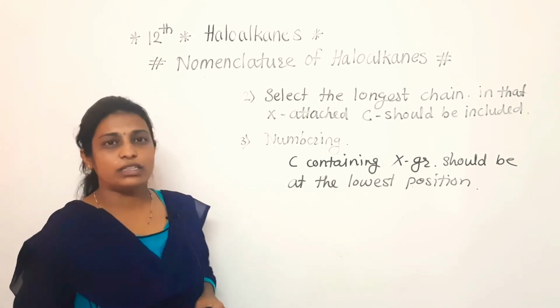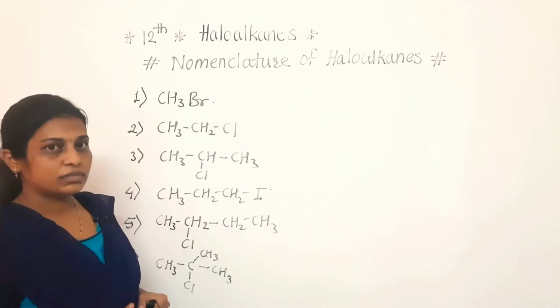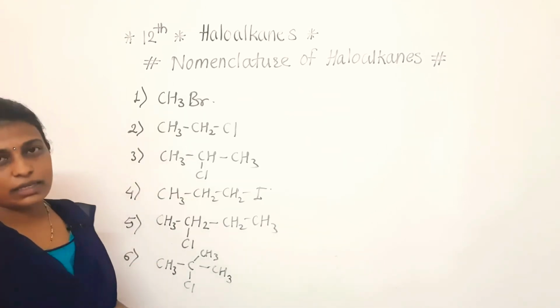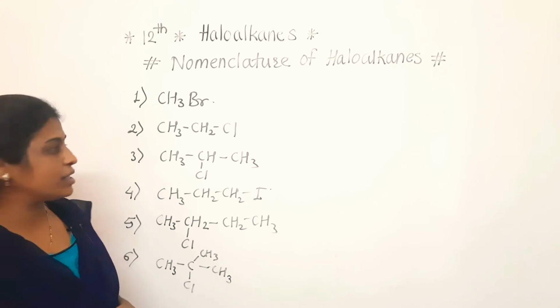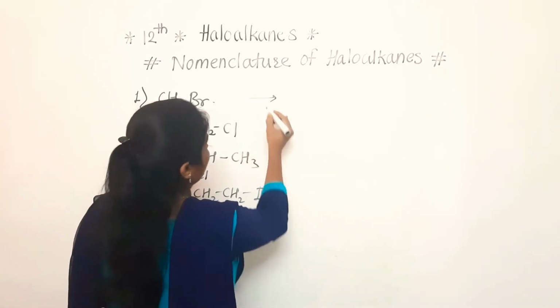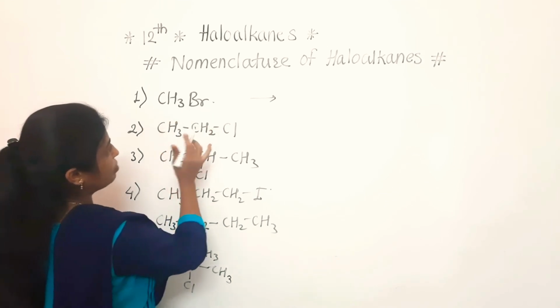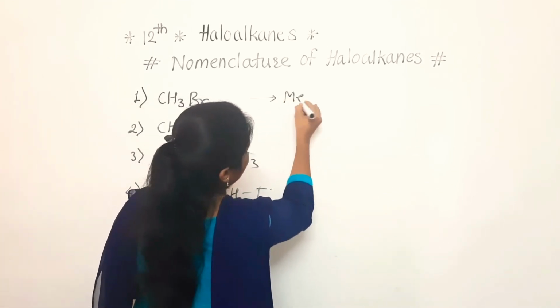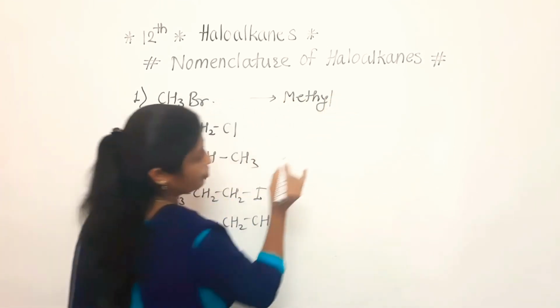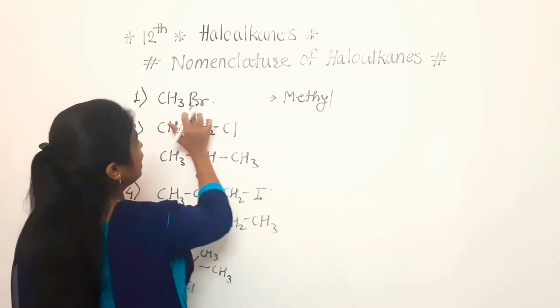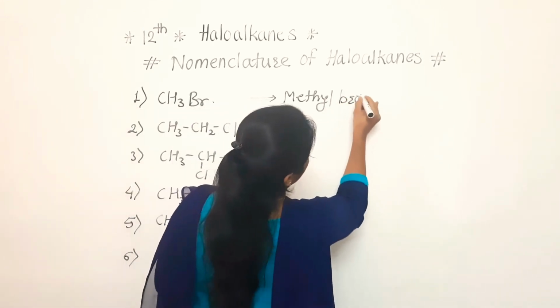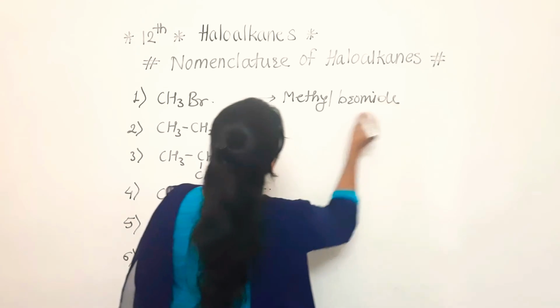So let's start with some examples. Firstly, we'll discuss these six examples. After that, again, we'll discuss some examples. Now see, first one. Here, if we consider firstly, we'll discuss the common name. CH3Br means it starts with the methyl. Alkyl name first, alkyl halide. So, methyl Br means bromide. This is the common name of this first one.